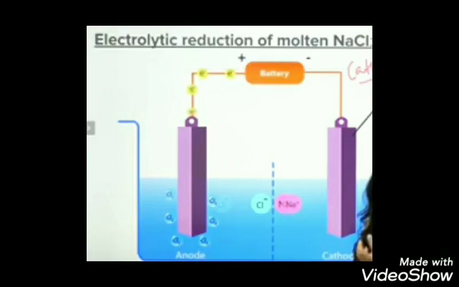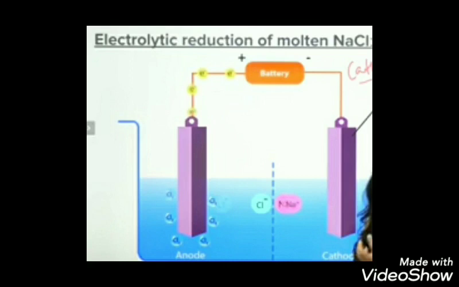When the current is passed through this, two electrodes are there, sodium chloride solution is taken in a beaker and two electrodes are dipped in it, and they are connected by a wire and a battery. When electricity is passed through them, the reaction starts, and whichever sodium is there will move towards the cathode.